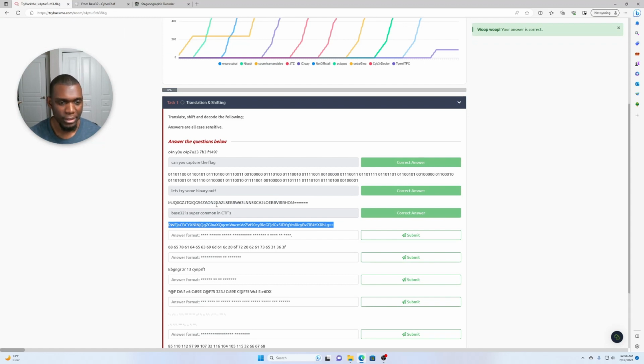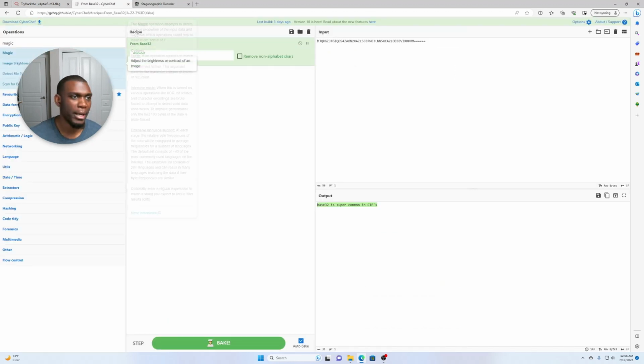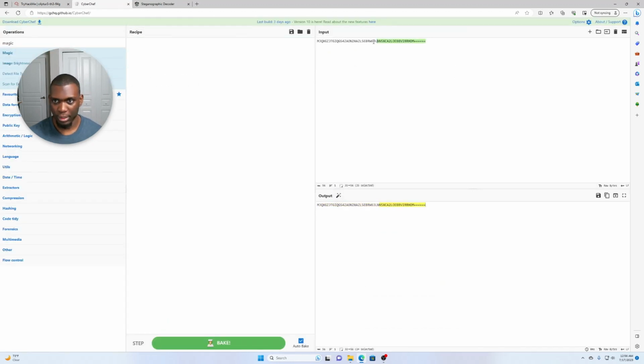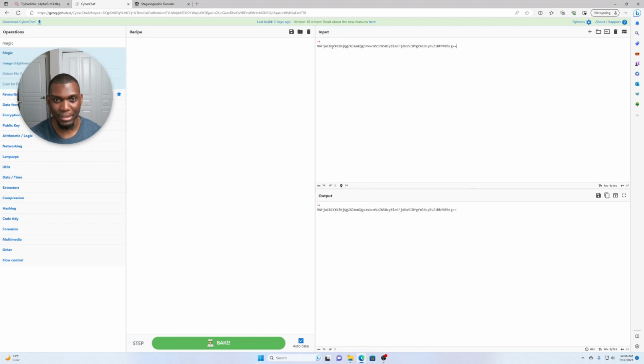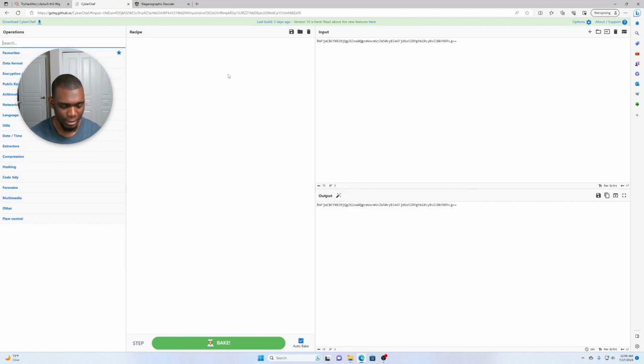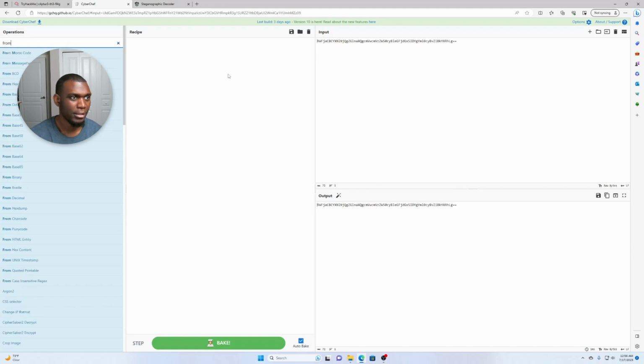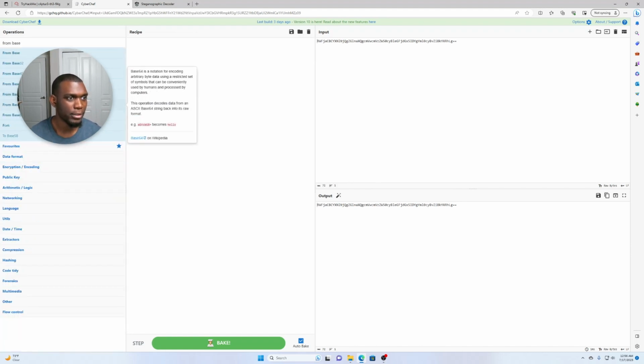So this one was base 32. Like it said, base 32 is super common in CTFs, but it's also, I believe, common in URL encoding. That's just something to keep in mind. Let's remove this and try this next one, which I think is base 64. I don't want to use magic. From base 64, let's see what we got.